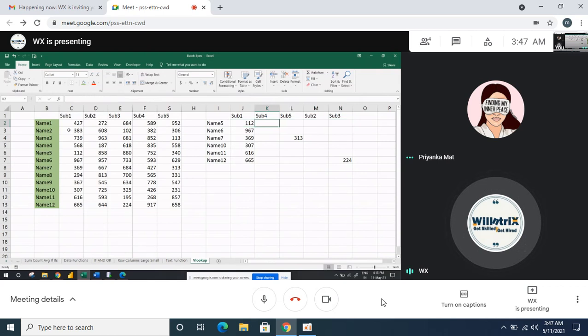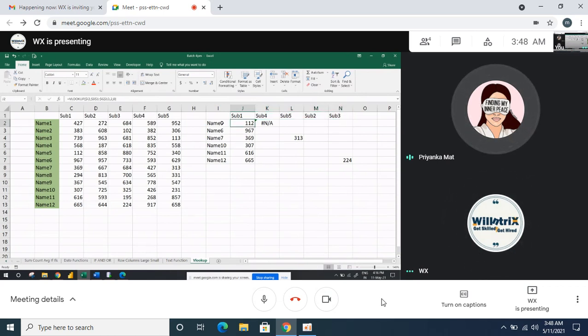Then drag it to the right. I am dragging this formula to the right, but the name should not move. I selected name 5, and when I drag it here it will give an error, because I have to select name 5 as the lookup value, but it's moving to the right. I selected I2, it becomes J2 here, correct? So what I have to do is lock this column. Again, I will tell you, this vertical will be a column lock, the top header will be a row lock. Don't get confused here again, okay?